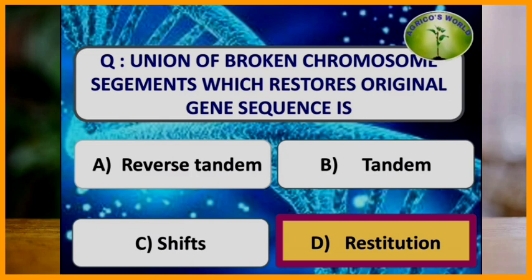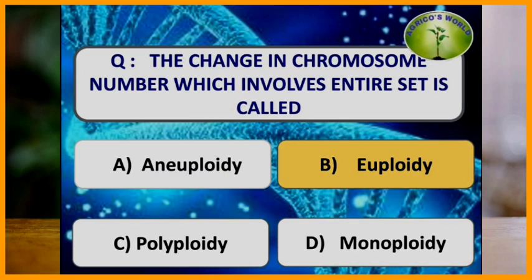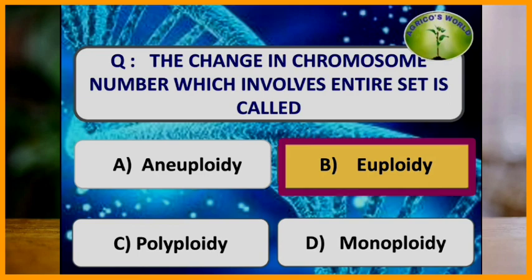Moving on to the next question. The change in the chromosome number which involves the entire set is called? The change which involves the entire set is known as euploidy, whereas a change in the chromosome number which involves only one or a few chromosomes is known as aneuploidy.